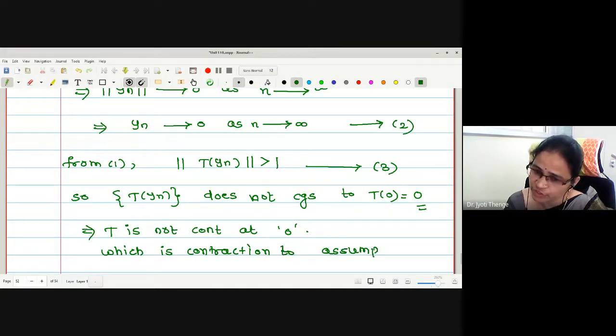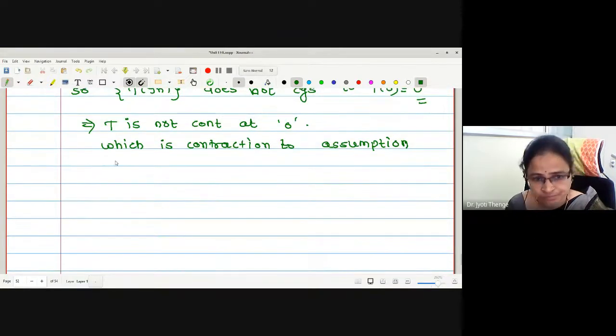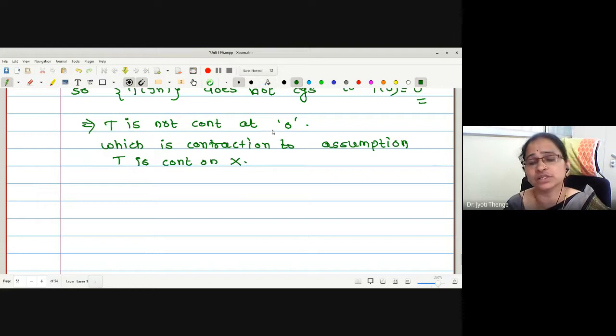What is the assumption we made initially? T is continuous on the whole domain is my assumption. If T is not continuous at 0, it will be a contradiction to the assumption that the function T is continuous on the whole domain.